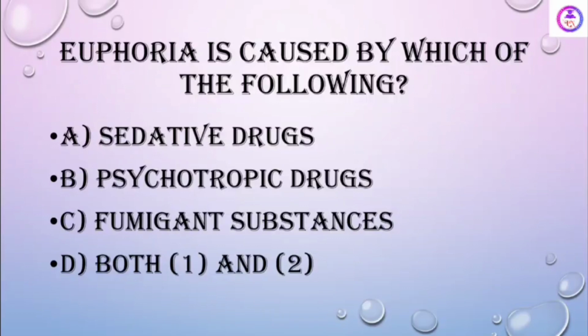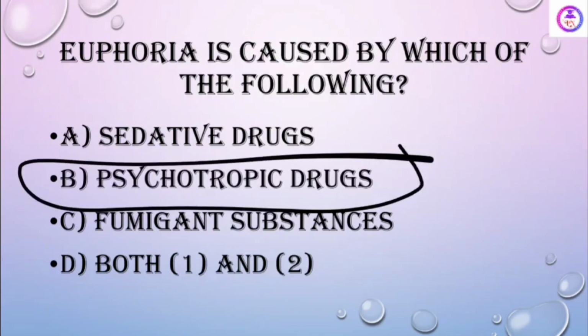Euphoria is caused by which of the following? See, what is euphoria? Euphoria is a very high state of happiness. So what is written here? Sedative drugs, psychotropic drugs, fumigant substances, both option A and B. See, here the answer is psychotropic drugs.